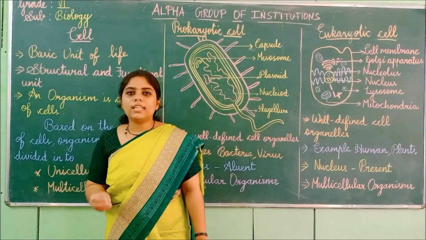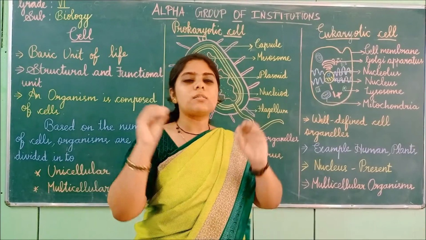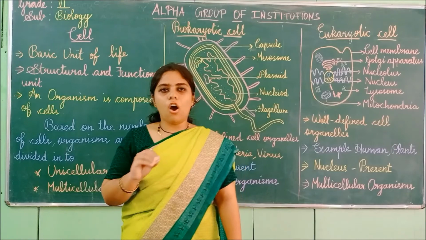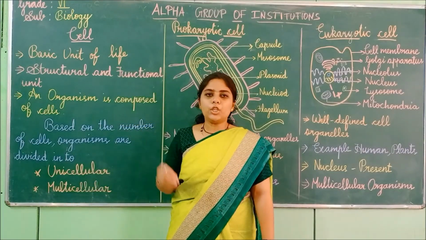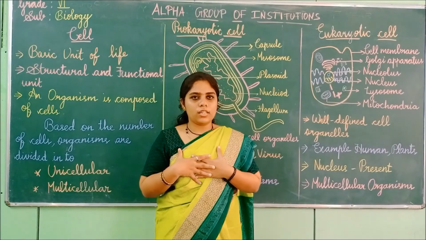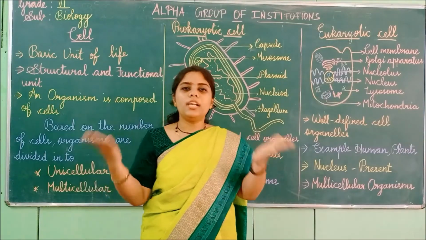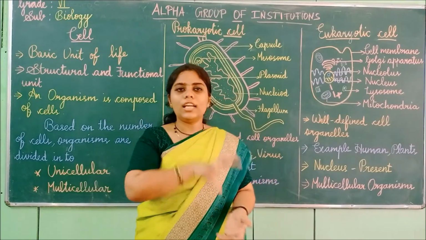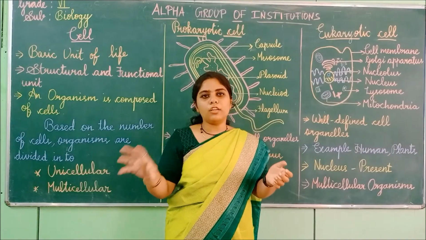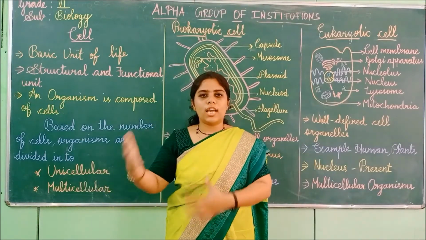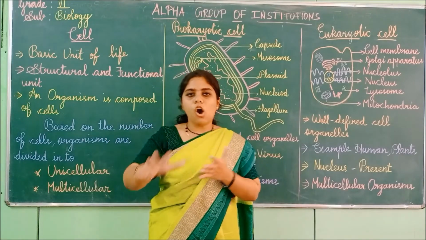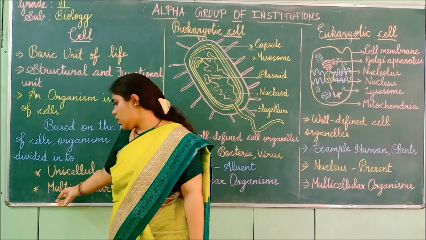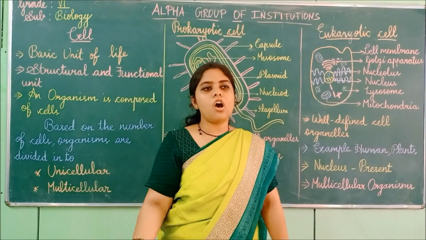Next is the multicellular. Here multi means many. Many-celled organisms are called multicellular organisms. For example, human beings. We are multicellular organisms because I told you we have trillions of cells in our body. Each cell takes part in specific functions. One group does the digestion, one does the respiration. All the processes are the responsibility of each group of cells. So that is why it is called multicellular, many-celled organisms.